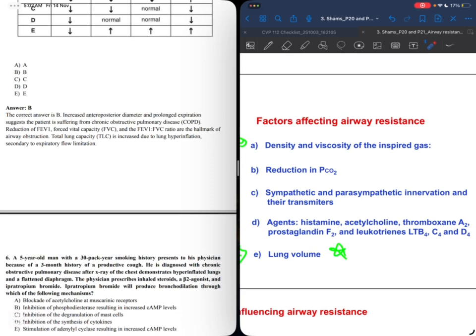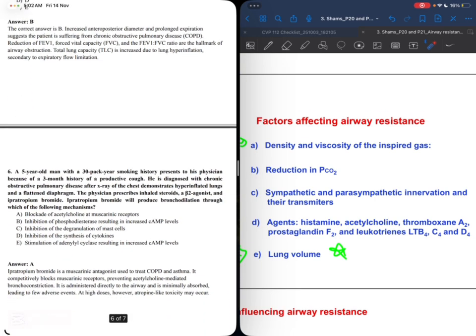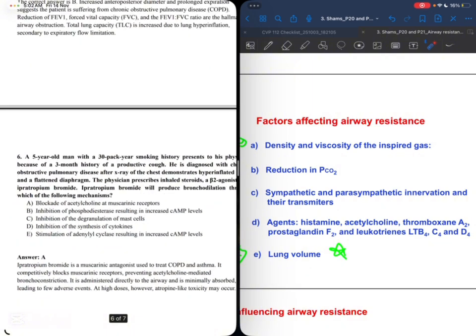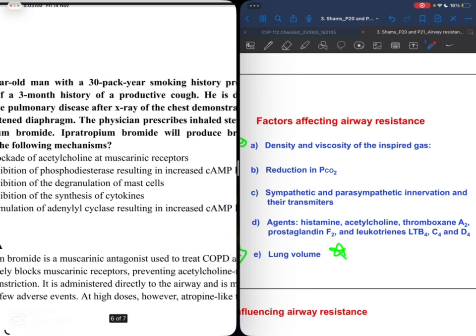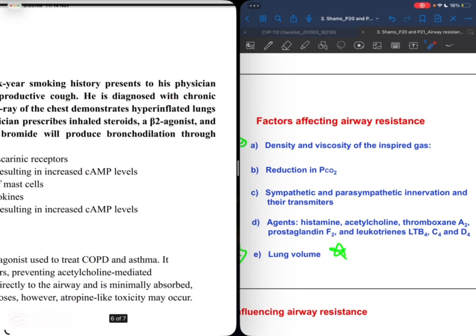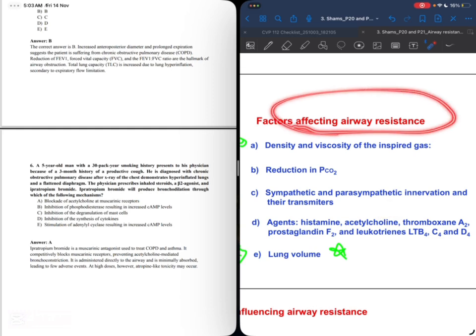Just to understand, as you notice here, we have the agents that affect the airway resistance. Notice that he said affecting the airway resistance, he didn't say it helps. So as soon as I see the word acetylcholine, I directly know that it's A. Why? Because of blocking of the acetylcholine at the muscarinic receptor. Let's see here. So this medication, ipratropium bromide, is a muscarinic antagonist used to treat asthma. Like the inhaler, it competitively blocks the muscarinic receptors, preventing acetylcholine. So acetylcholine is the problem, because it says here it's affecting the airway resistance.